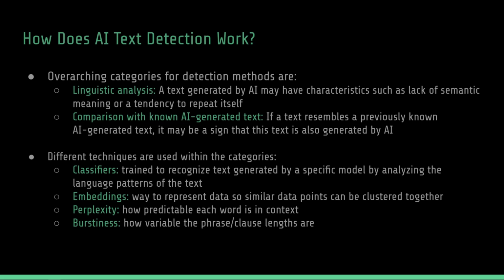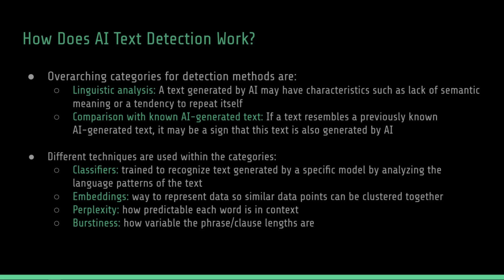Techniques that you may hear about are classifiers, embeddings, perplexity, and burstiness. Classifiers are trained to recognize text generated by a specific large language model by analyzing the language patterns of the text. Embeddings is a way to represent data so similar data points can be clustered together. Perplexity relates to the randomness or the complexity of a given text. If the text has high complexity, it's more likely to be human written. The lower the perplexity, the more likely it is AI generated.